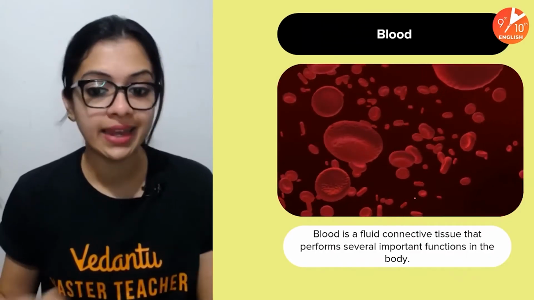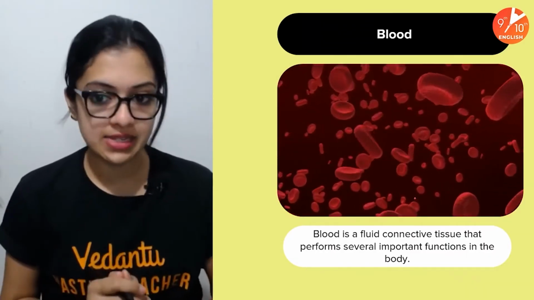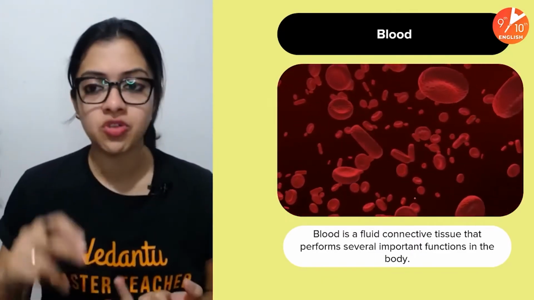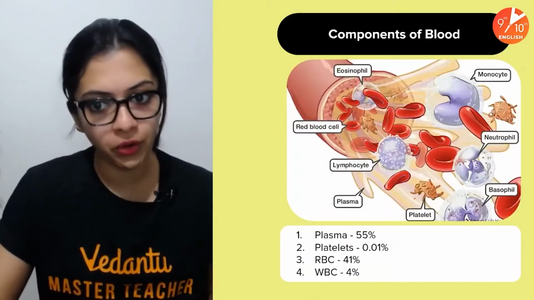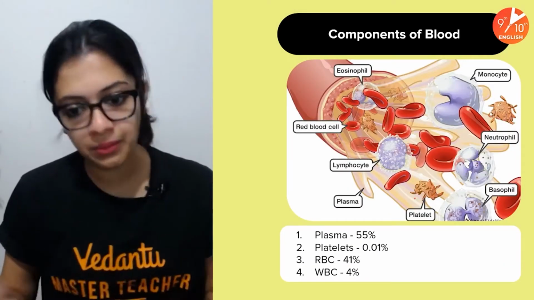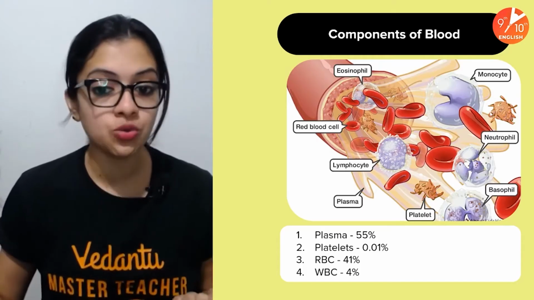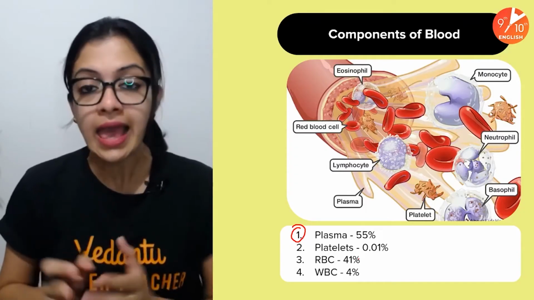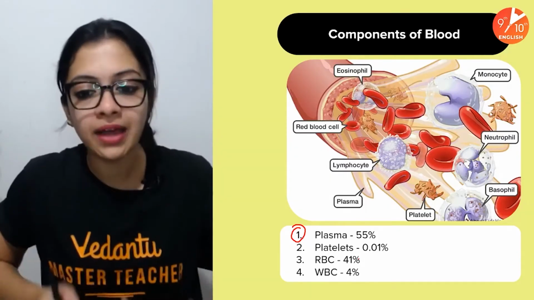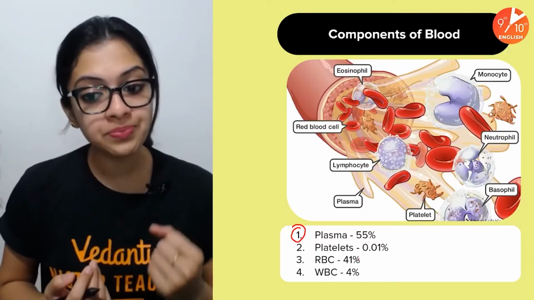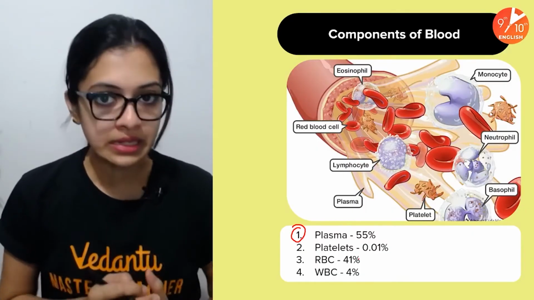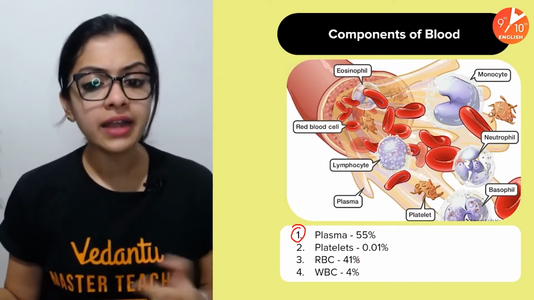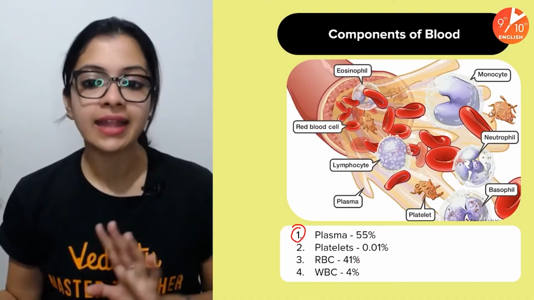Blood, we know, is a fluid connective tissue. It's a type of tissue that performs several important functions in the body, like transport of nutrients, transport of gases, and a lot more. So what are the major components of blood? Well, the blood has a fluid component called the plasma. Approximately 55% of our blood is comprised of the plasma. And apart from it, we also have the cellular components, the cellular elements, or blood corpuscles as we may also call them. They are the platelets, the red blood cells, and the white blood cells.